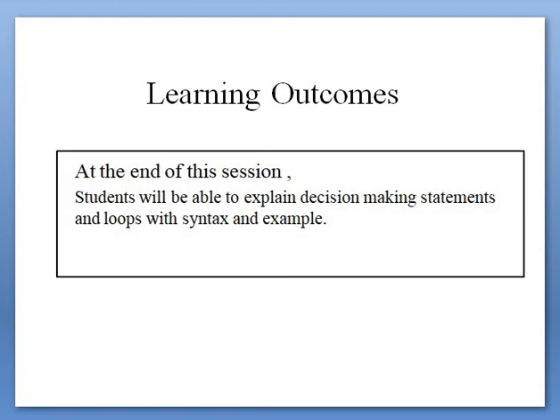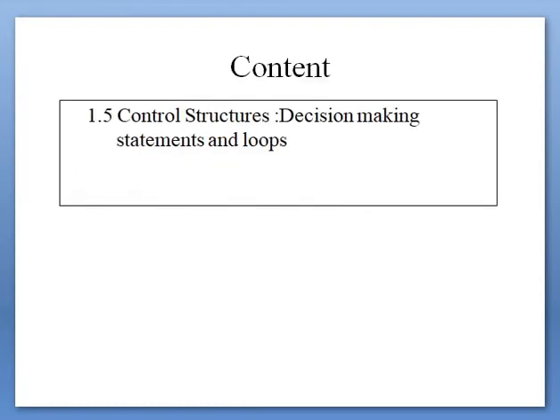So first we will see the learning outcome of this session. At the end of this session you will be able to explain decision making statement and loops with syntax and example. Means after completion of this session you can write the program by using the decision making statement. You can easily use the looping statement in our program. So first in this session we will see the decision making statement, and after that we will see the loops in this session or in the next session. After that we will see the content.